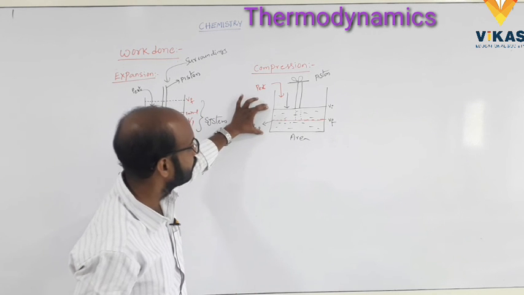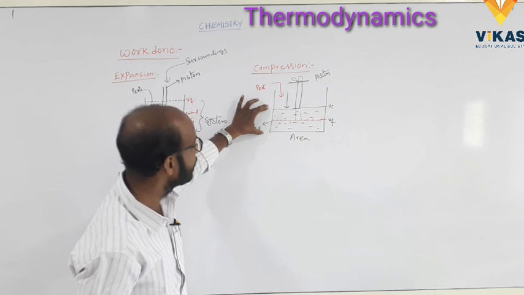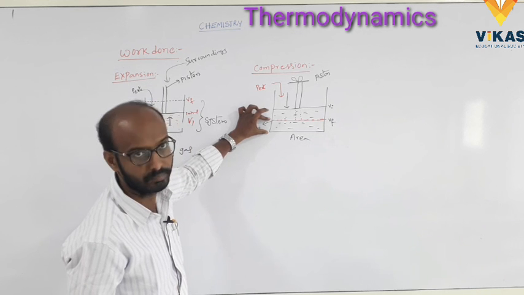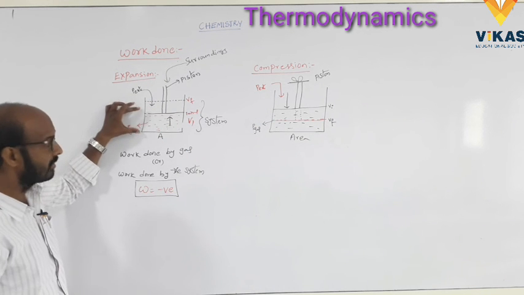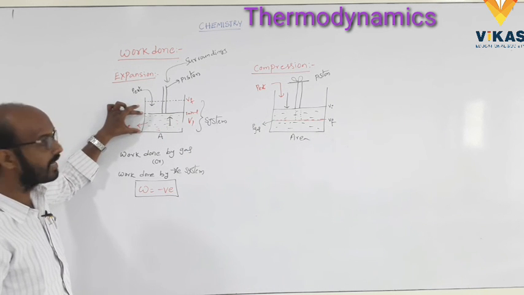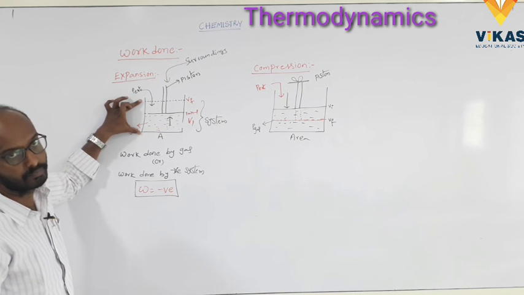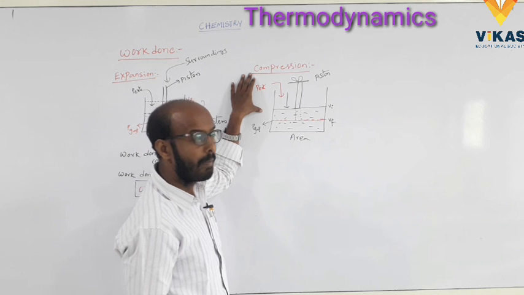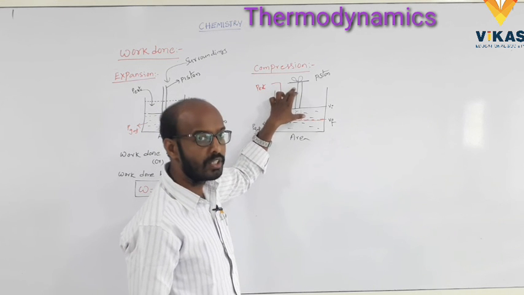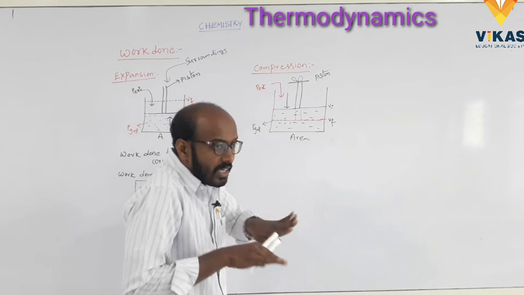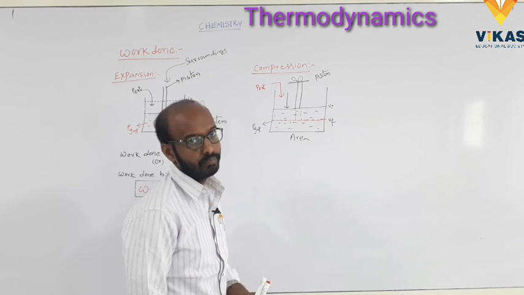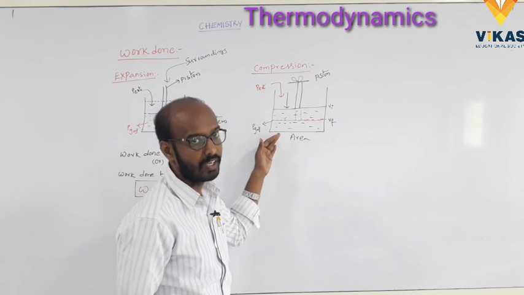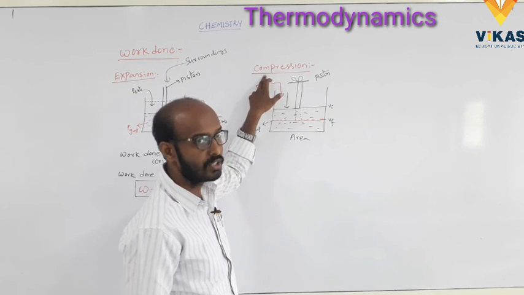This is the volume after compression, but in expansion, this is the total volume after expansion. Okay? So here in compression, external pressure applied on the piston moves the piston downward. There is a change in the volume, that is called compression.